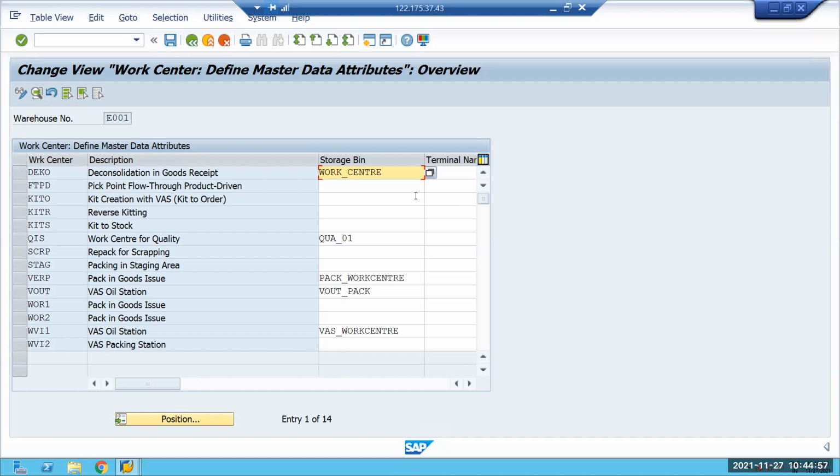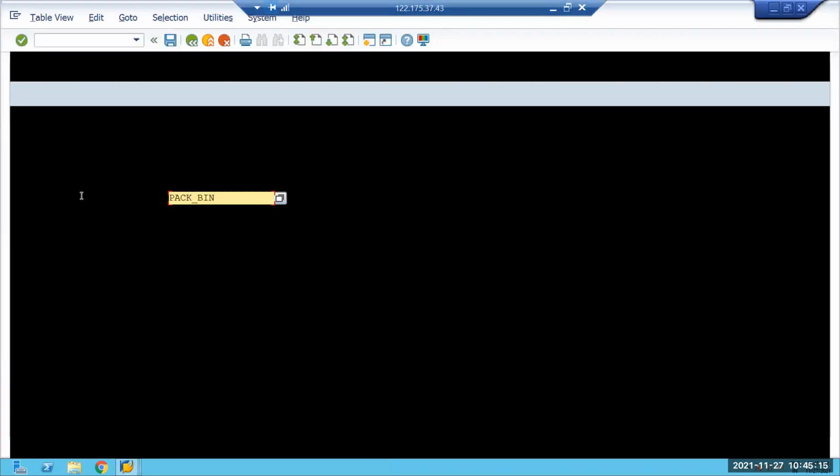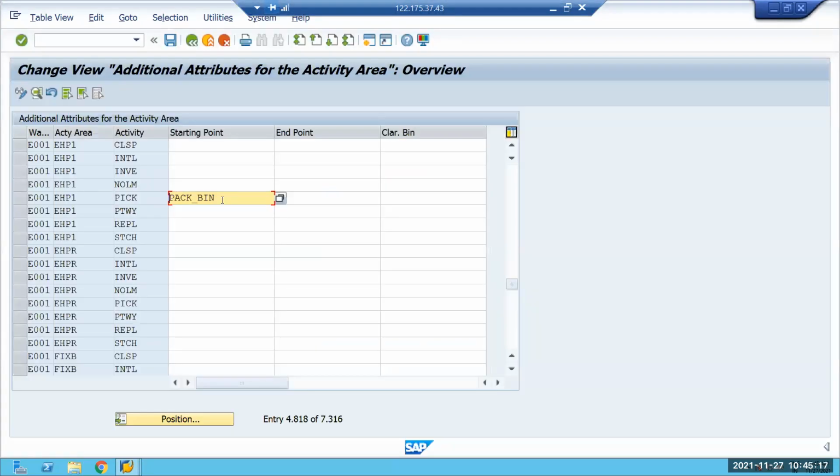Okay, you entered VOUT_PACK over here, right? Yes, sir. This is a part of a POC step, based on the POC step. But the problem here is that the picking source activity area is common for both of the processes. So here I have given the pack bin of the normal packing work center because only one bin I can assign.